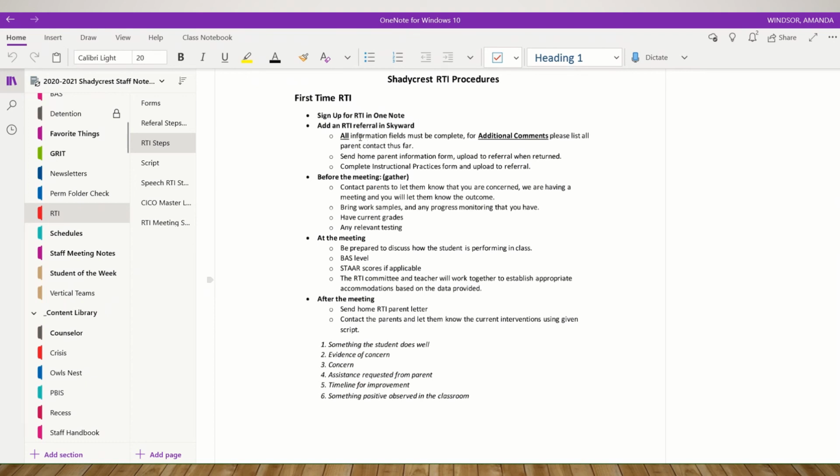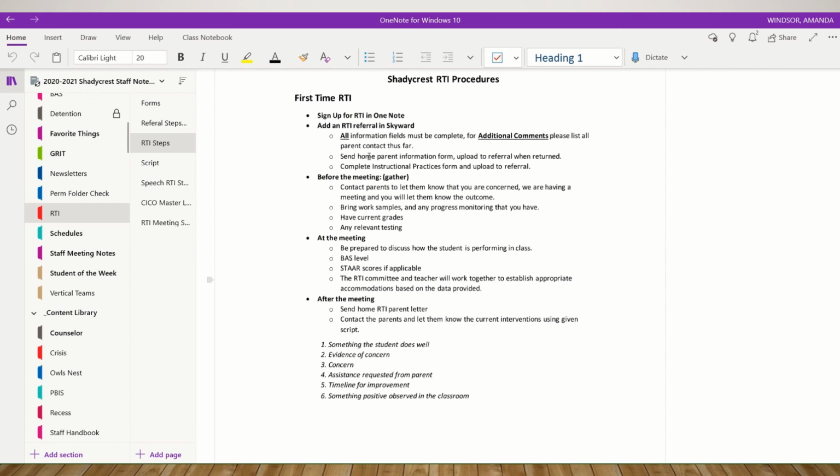Okay? So remember for those RTI referrals, that all of the information fields have to be complete, okay? At the very bottom of the referral, there is an additional comment section. You have to list your parent contact there. Guys, I'm going to be a stickler for this. If the information is not filled out, I'm going to push it back to you. It has to be filled out, every single box, okay?